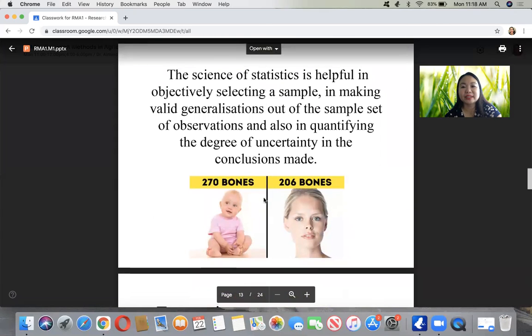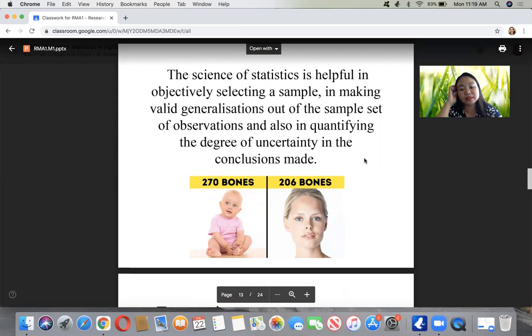The science of statistics is very helpful in objectively selecting a sample. That's one of the basics of objectivity of an experiment, in making valid generalizations out of the sample set of observations, and also in quantifying the degree of uncertainty in the conclusion made.